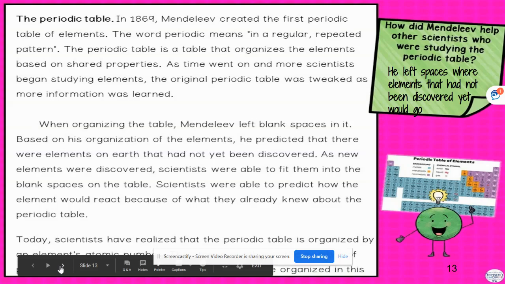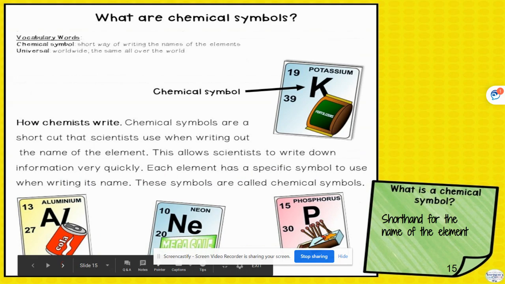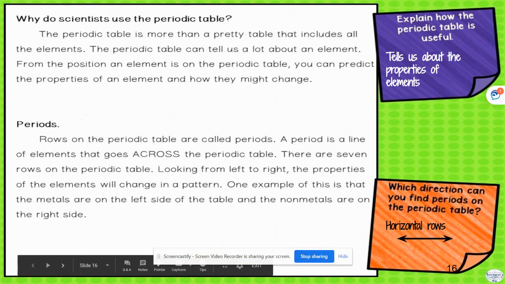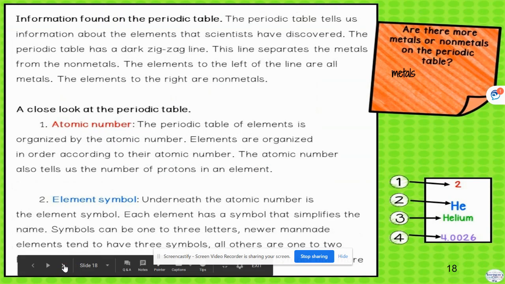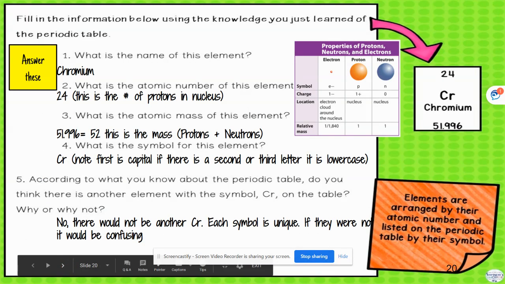Again, lots of information. I think a lot of this is a review from last year on the periodic table. Again, looking at all the information that's in each of the cells or parts of the periodic table. Periods. What are the differences between periods and groups? And the information contained. What the different numbers mean.